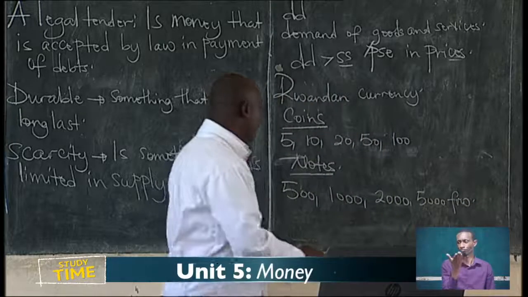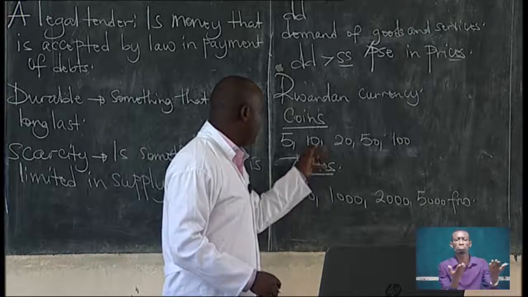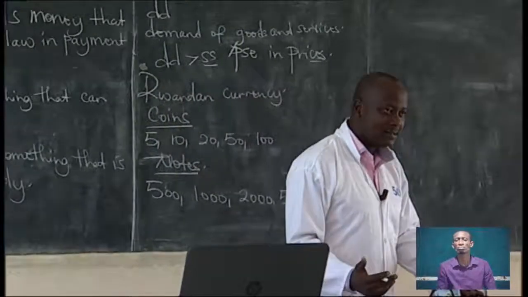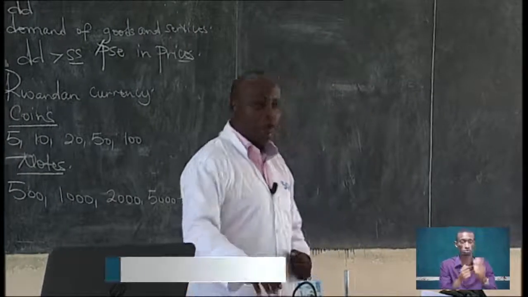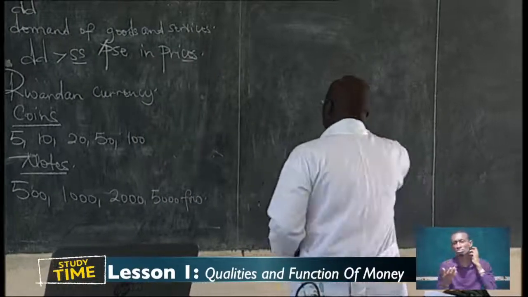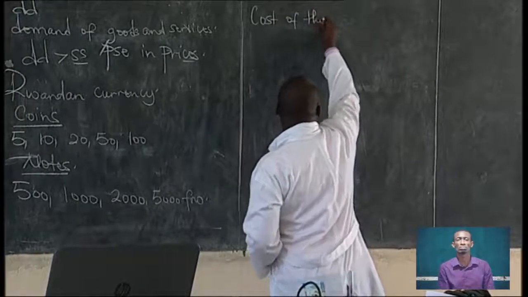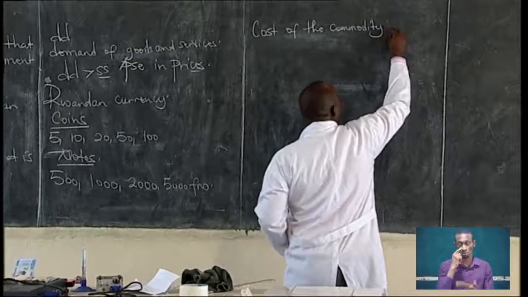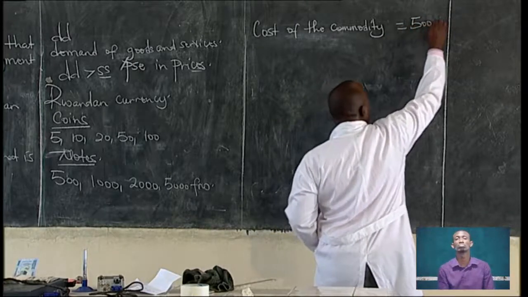5,000 francs. You see now, even notes are divided into denominations, and even coins are also divided. This facilitates smaller transactions. For example, if I want to buy a commodity, and the cost of that commodity is 500 francs.